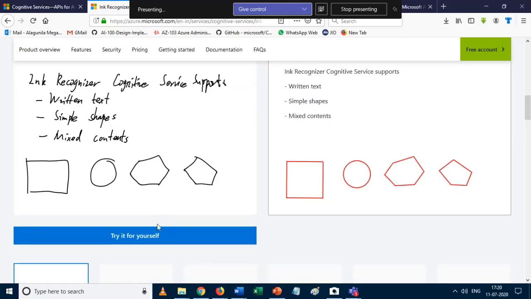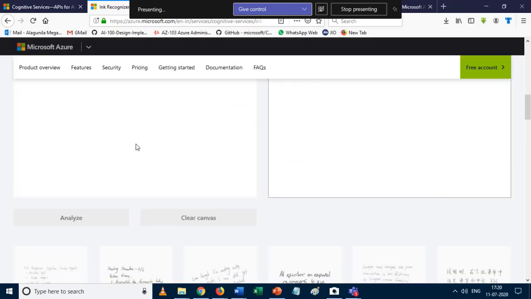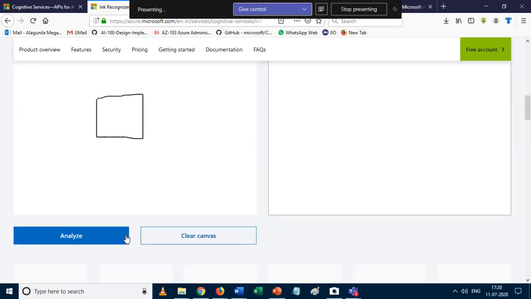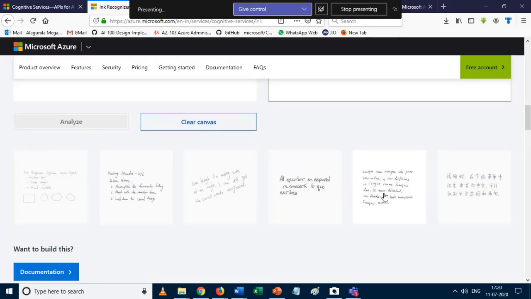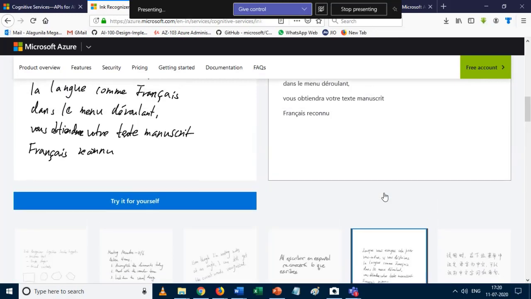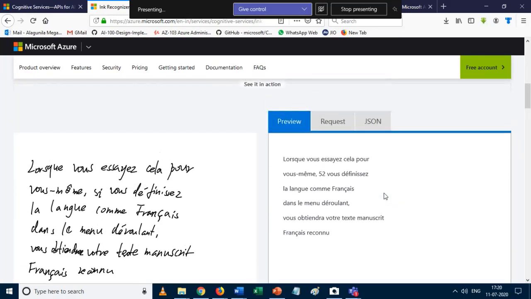Okay, so let me try it myself. Actually, I'm not good at drawing. I just draw. Okay, I successfully joined the line. Yes, I just click on analyze. Yes, I can get the box, right? Okay, so this is what this API does. If you click on the handwritten one, we can easily convert it into the digital format.